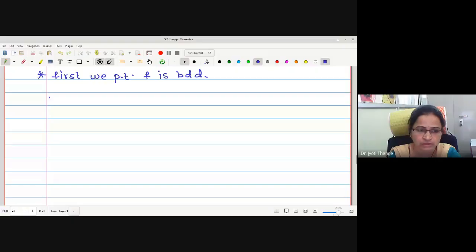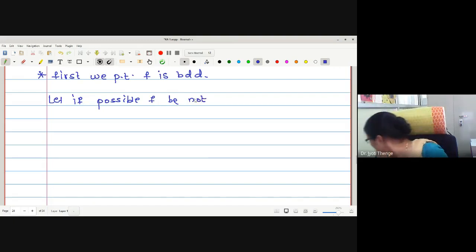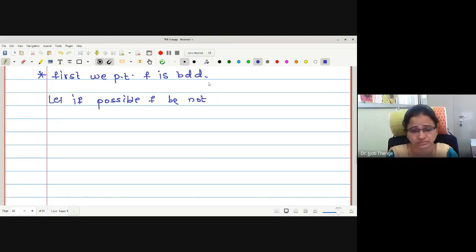So let me write: let, if possible, f be not bounded. Therefore, for a particular value of epsilon, say epsilon equal to 1.